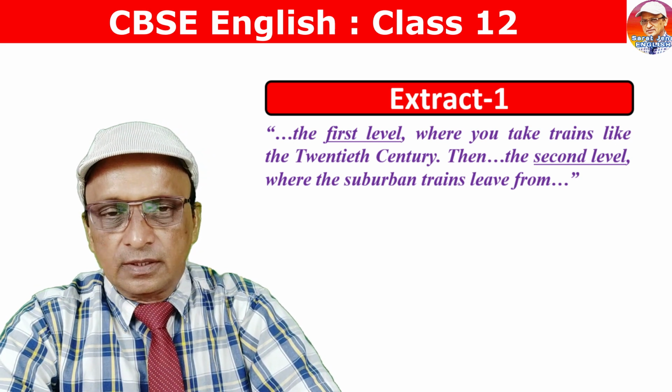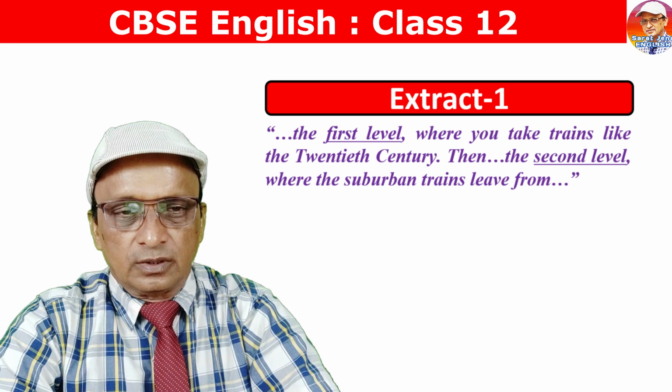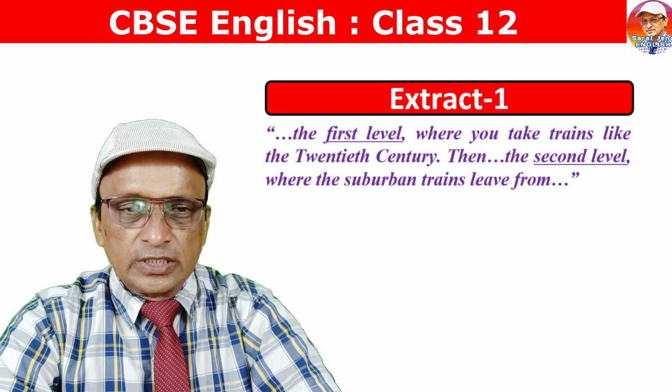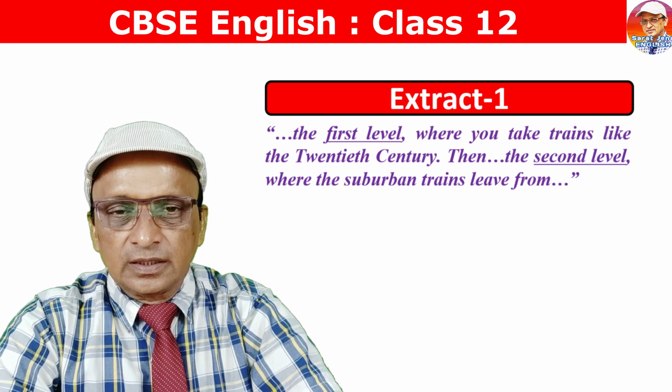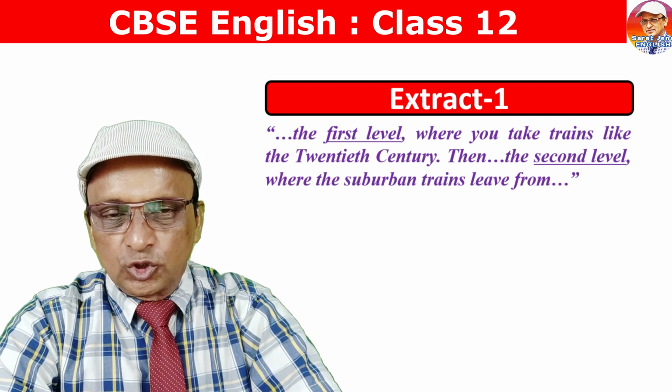The extract is the first level where you take trains like the 20th century, then the second level where the suburban trains leave from. This is the extract. This extract is followed by 4 short questions.